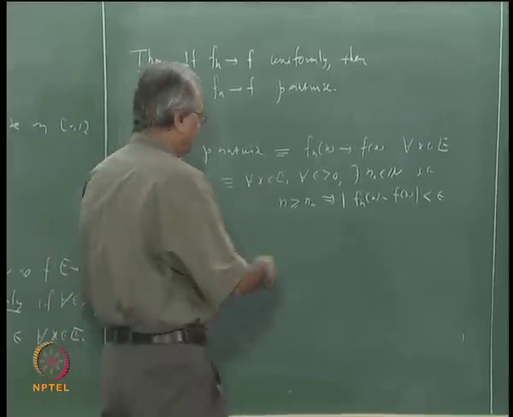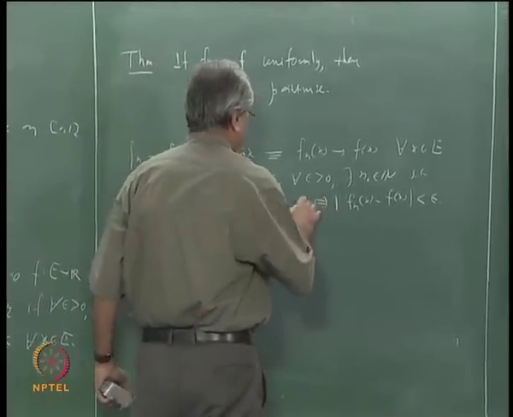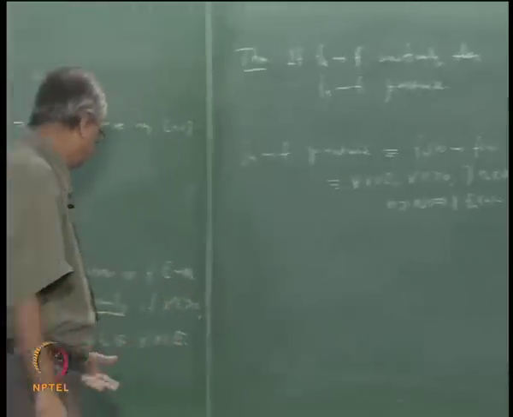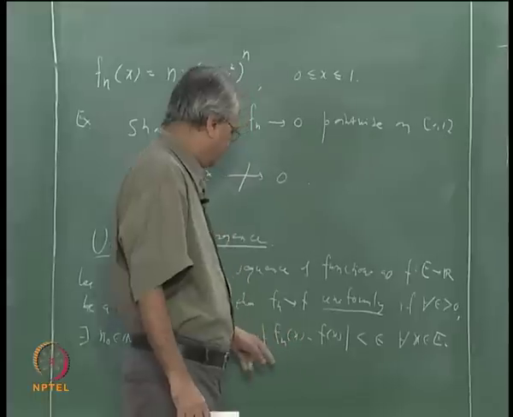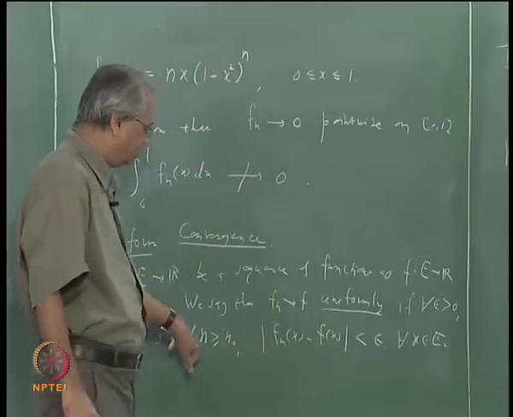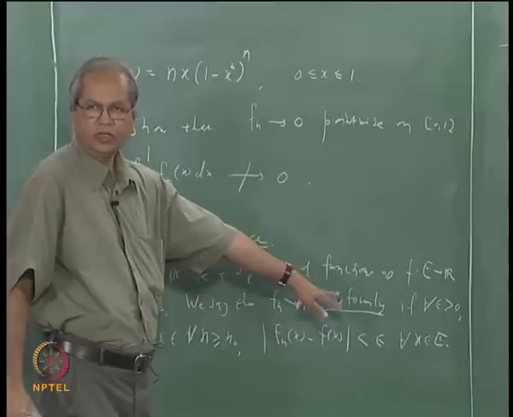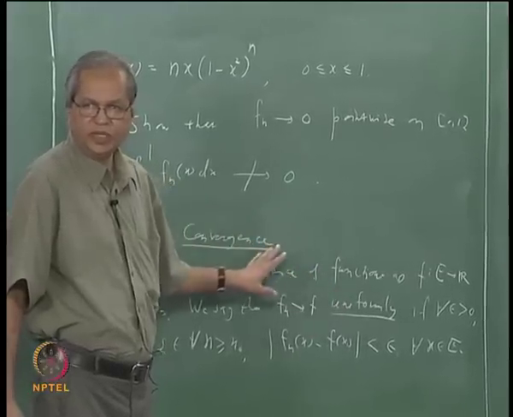So if you want you can write it as n0(x). But in uniform convergence, this n0 should work for every x in E. That is the main difference.